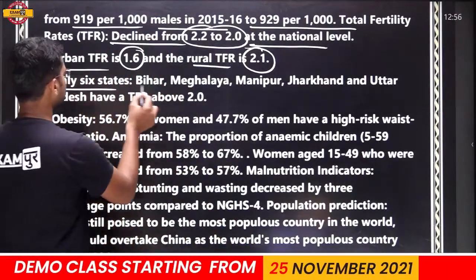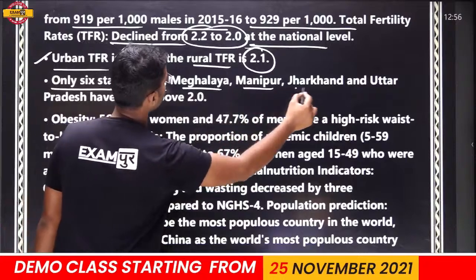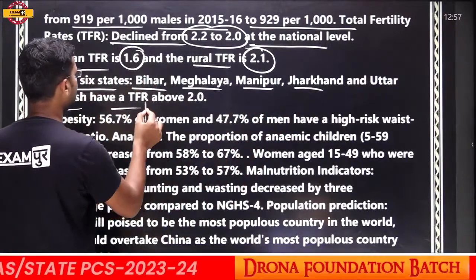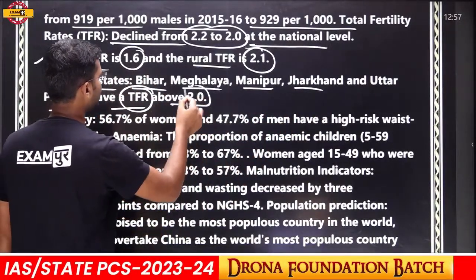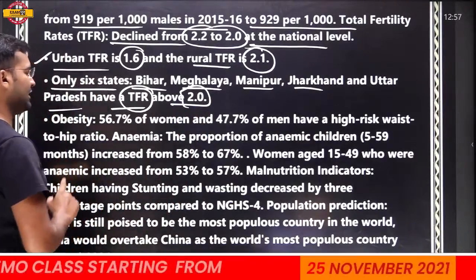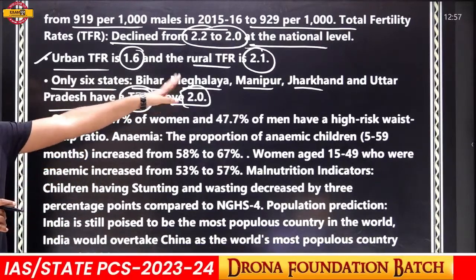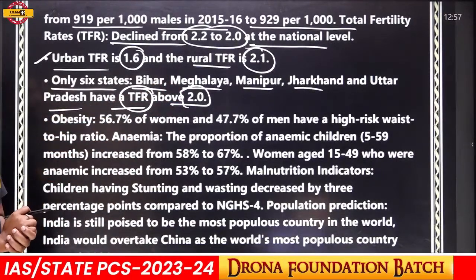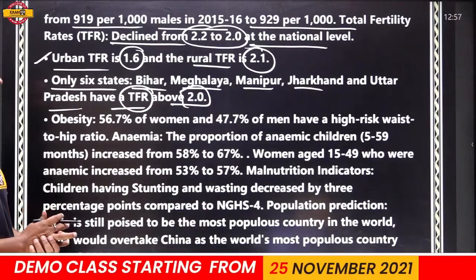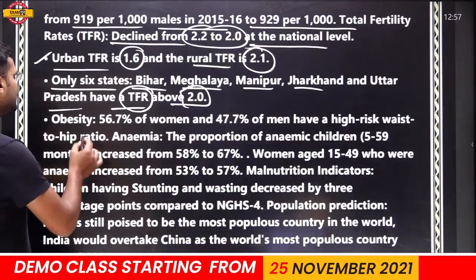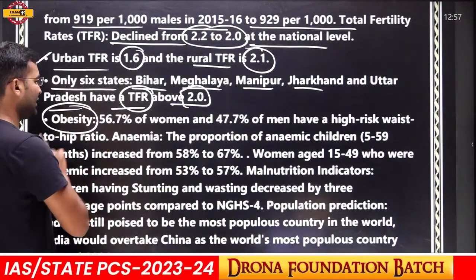Only 5 states, Bihar, Meghalaya, Manipur, Jharkhand and Uttar Pradesh, have a TFR above 2.0. That means the total fertility rate is more than 2.0 only in these states, named here: Bihar, Uttar Pradesh, Meghalaya, Manipur and Jharkhand. Okay. Obesity is a major health problem in India.